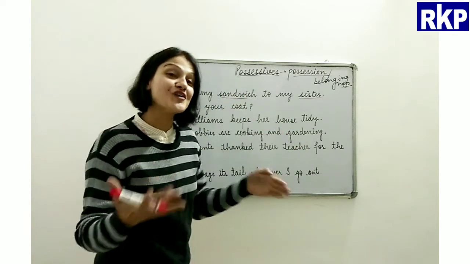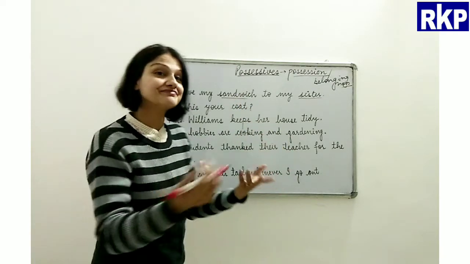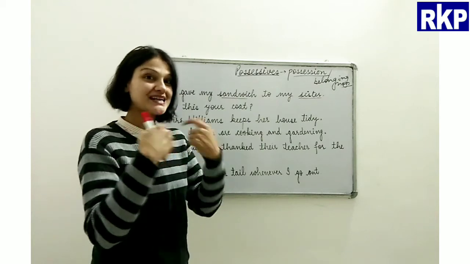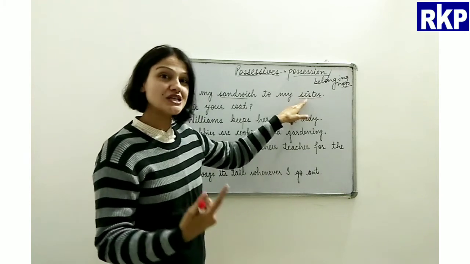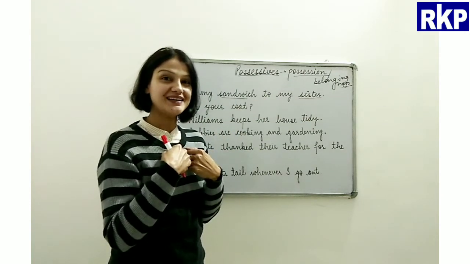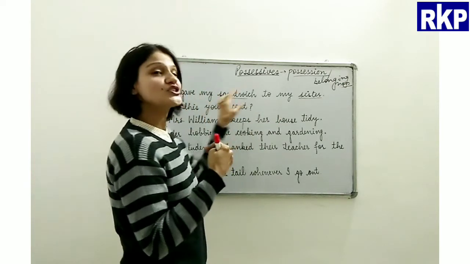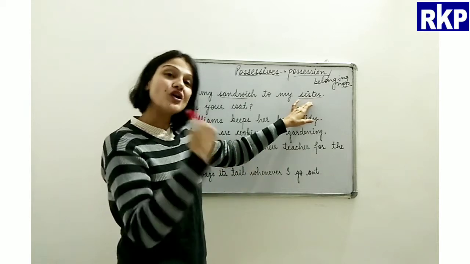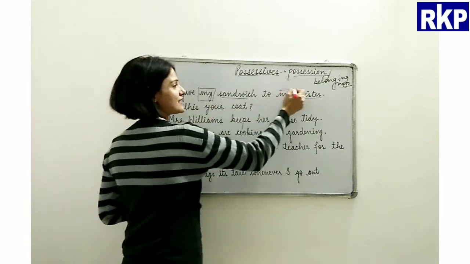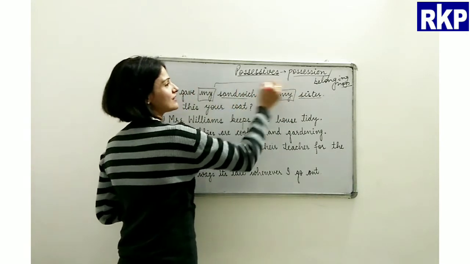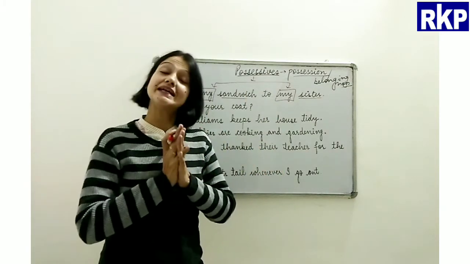Who is the owner of that sandwich? Whom does the sandwich belong to? Me. Okay, that is mine. My sandwich. And whose sister is she? Mine. Okay, so I possess the sandwich, and sister, she belongs to me. So my here and here also my. These both are possessive adjectives or determiners.